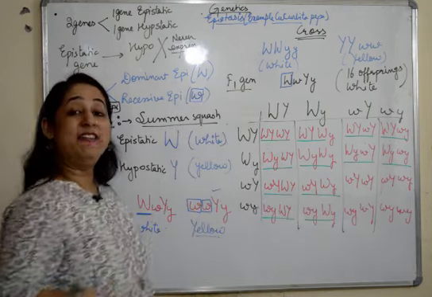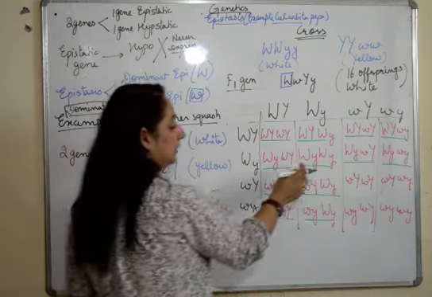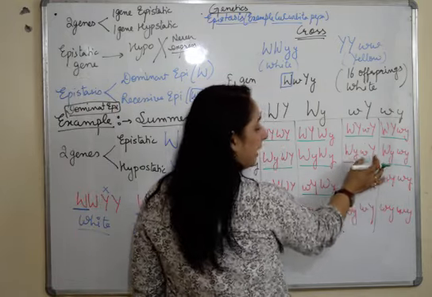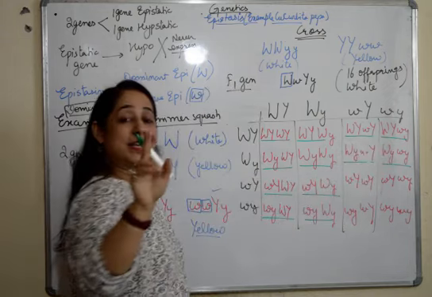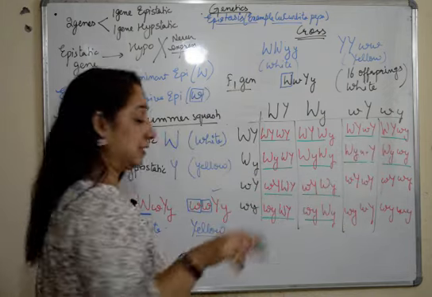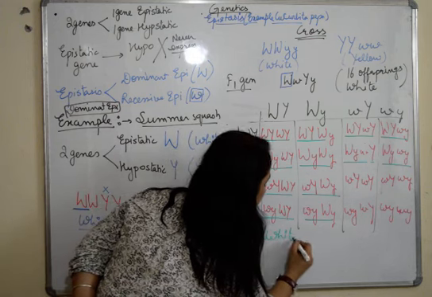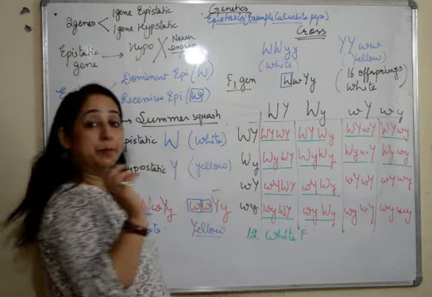So there are 12 pairs where we have W. Now if you see this, here we have capital Y also, but Y is not expressing itself because W is present. So we have 12 white flowers because of this capital W present.